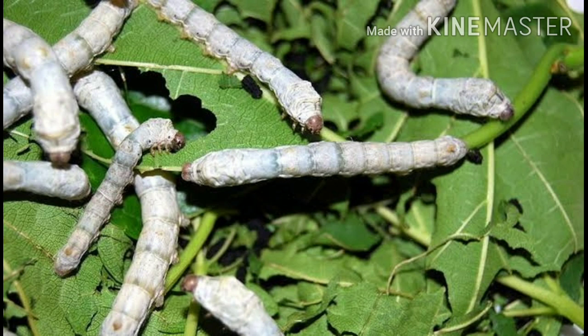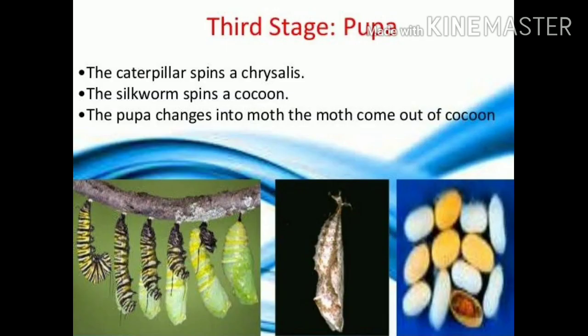And after properly feeding continuously on the mulberry leaves and molting of the skin, the caterpillar or the larval stage enters the third stage of the life cycle, that is the pupa. The caterpillar or the silkworm starts spinning a white mold known as a cocoon around itself, moving its head around 360 degrees towards each side, and remains there for about 20 to 25 days until it has completely undergone the metamorphosis.